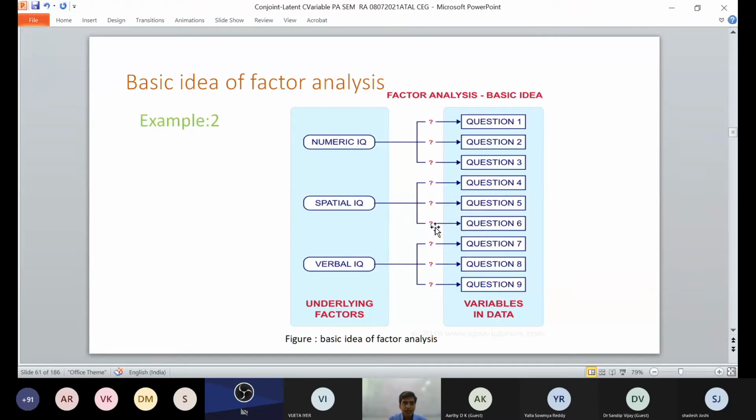Then you can have questions on the basic categories like underlying factors: numerical IQ and spatial IQ. One second, you can note this down.